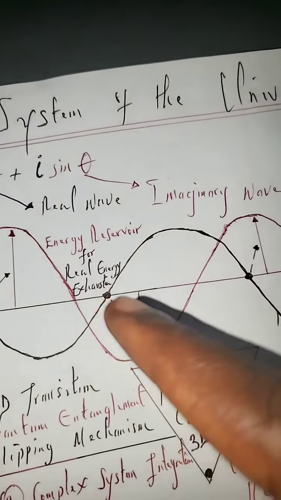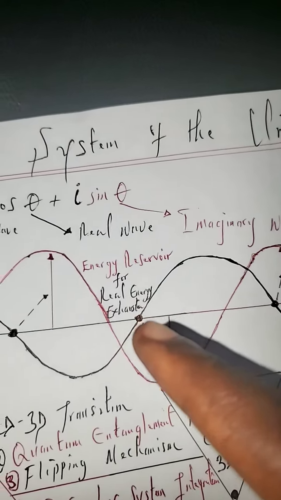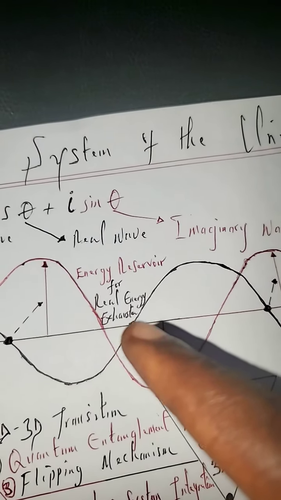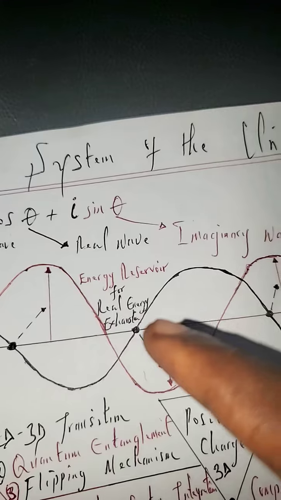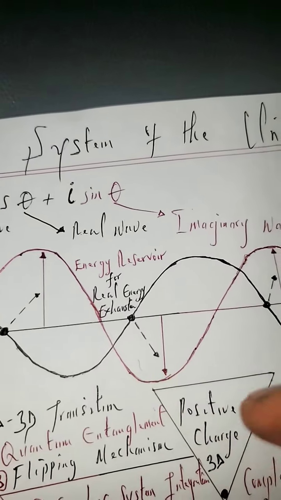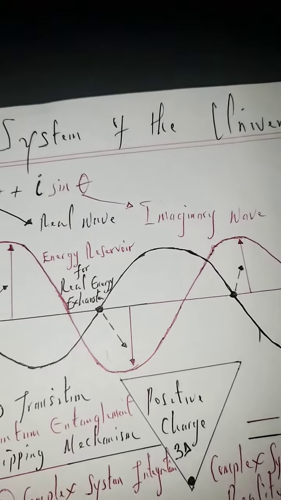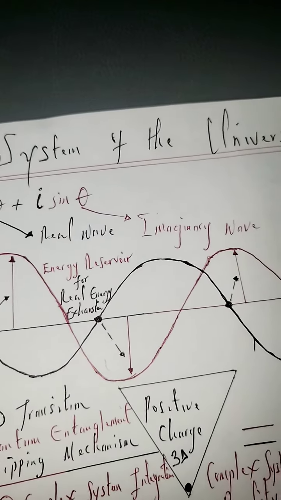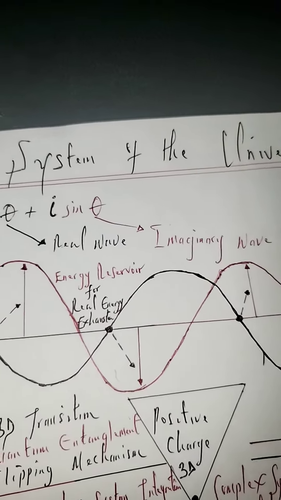and so when the real energy wave reaches this zero point at the central line, then the imaginary wave is at the low energy state. So the imaginary wave will serve as an energy reservoir for the real energy's exhaustion.